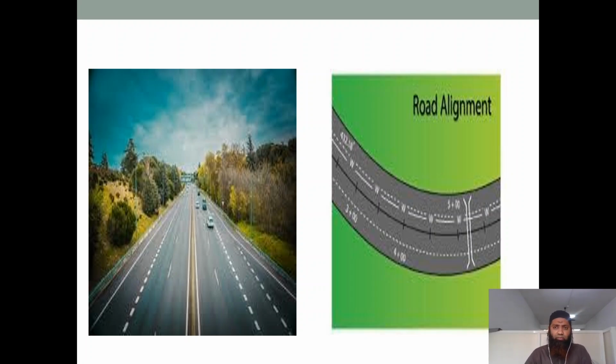In those cases, it is very easy for the driver to drive his vehicle over this center line. So this is the advantage. It is very necessary that we come up with a proper highway alignment. You can see that though there is a curve, the center line has still been maintained here.